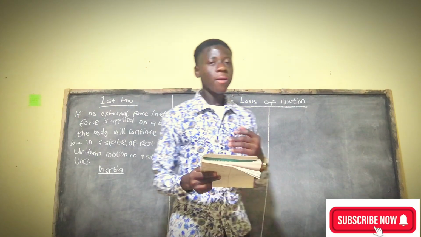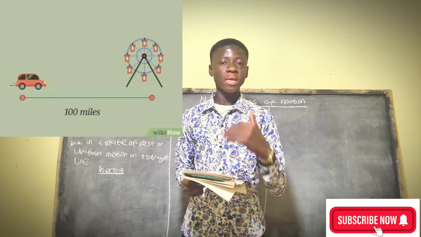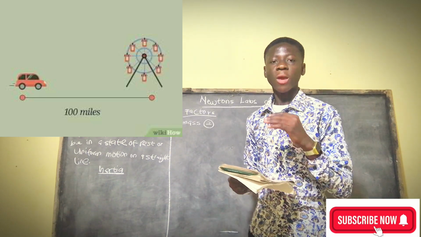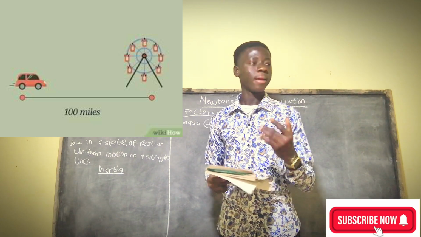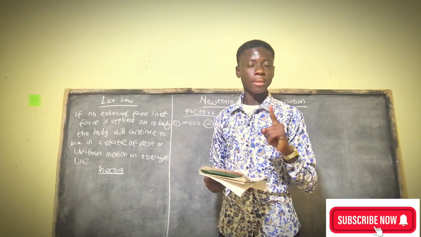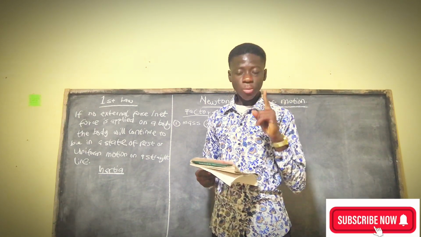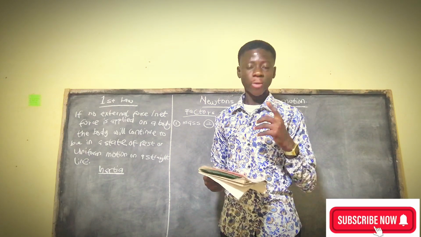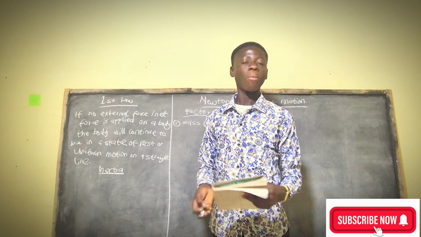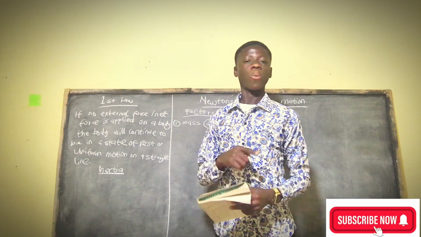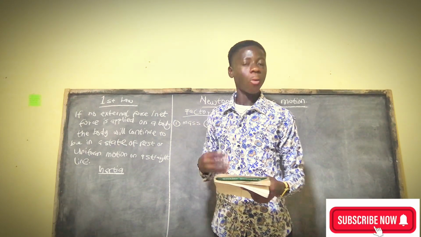Okay, there's a second factor called speed. The speed of the body really plays a key role. Assuming a body is moving at a fast rate and you try to stop it, the body will take a longer time to stop. Or assuming a body is moving at a slow rate and you try to stop it with the same force, the body moving at a lower pace will stop faster as compared to the other one. So speed is another factor that can affect the inertia of a body.